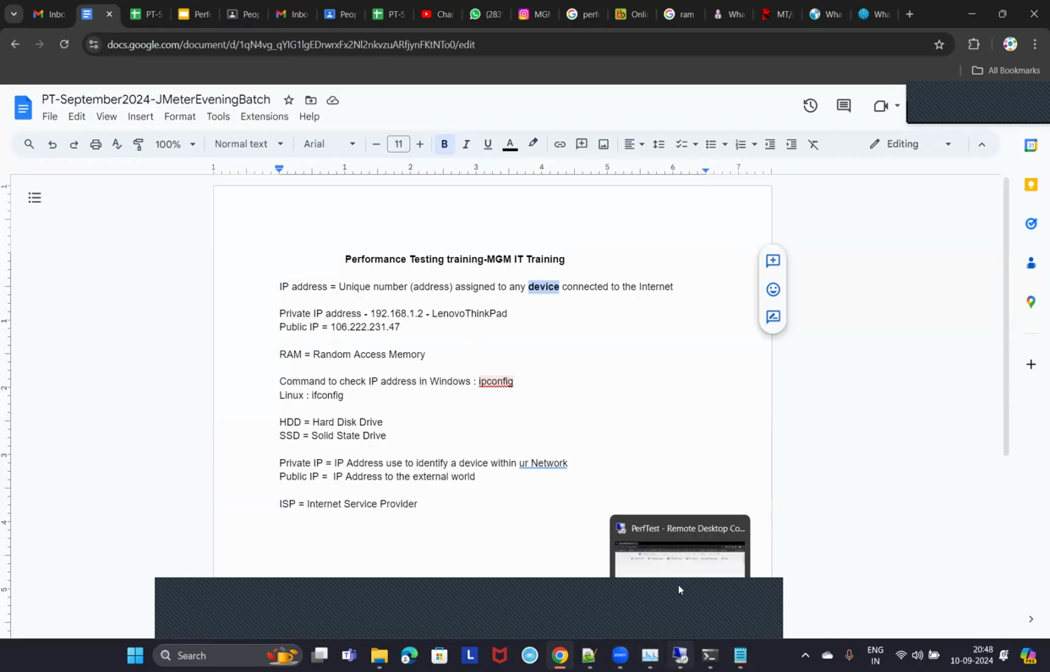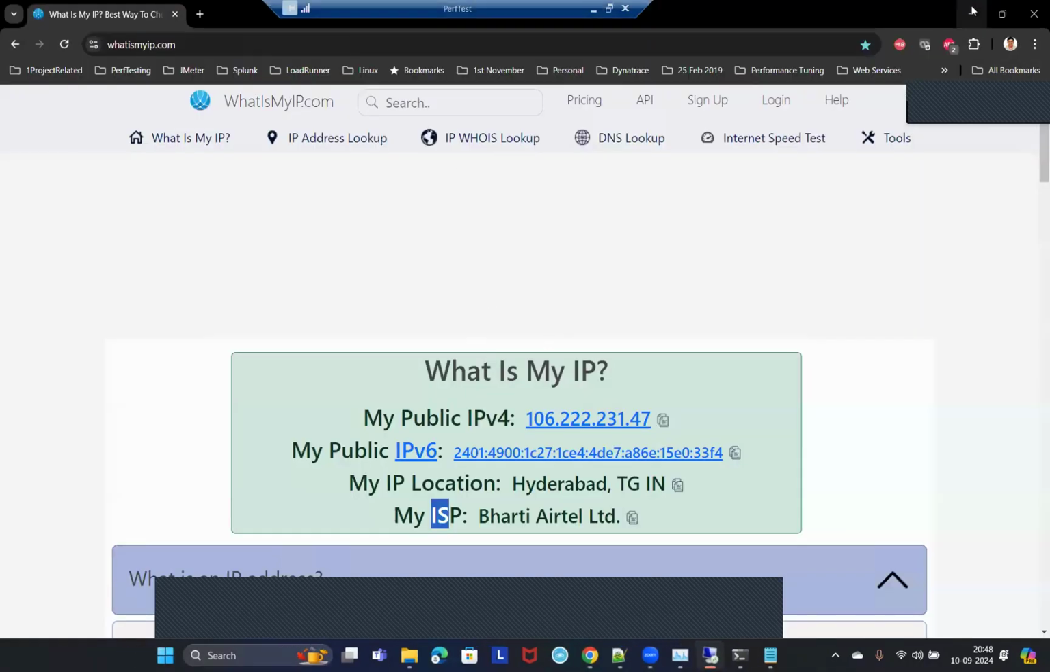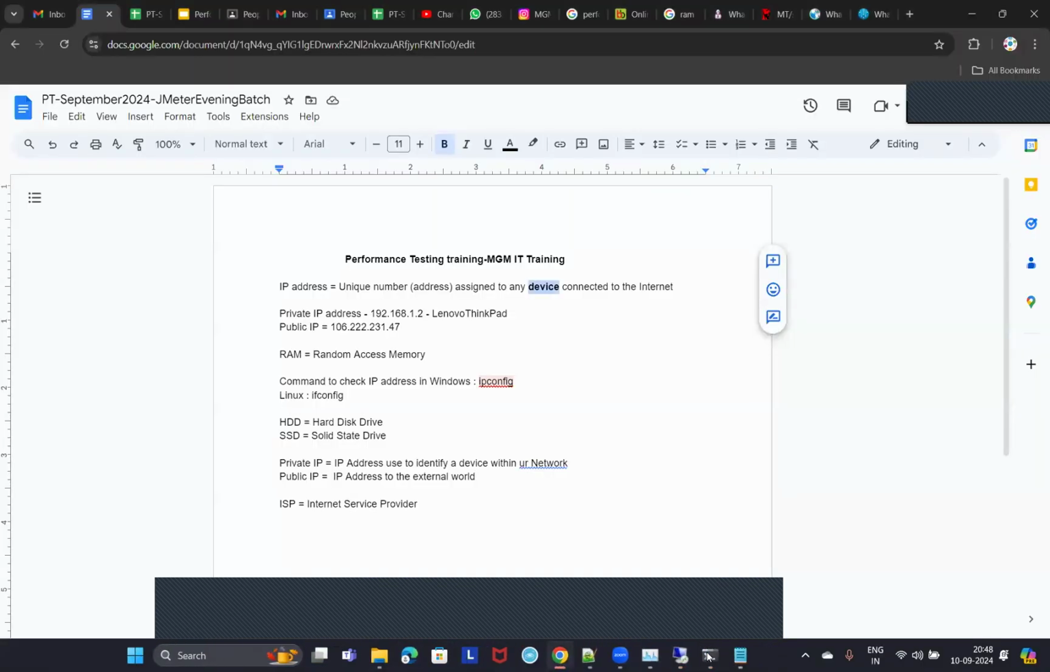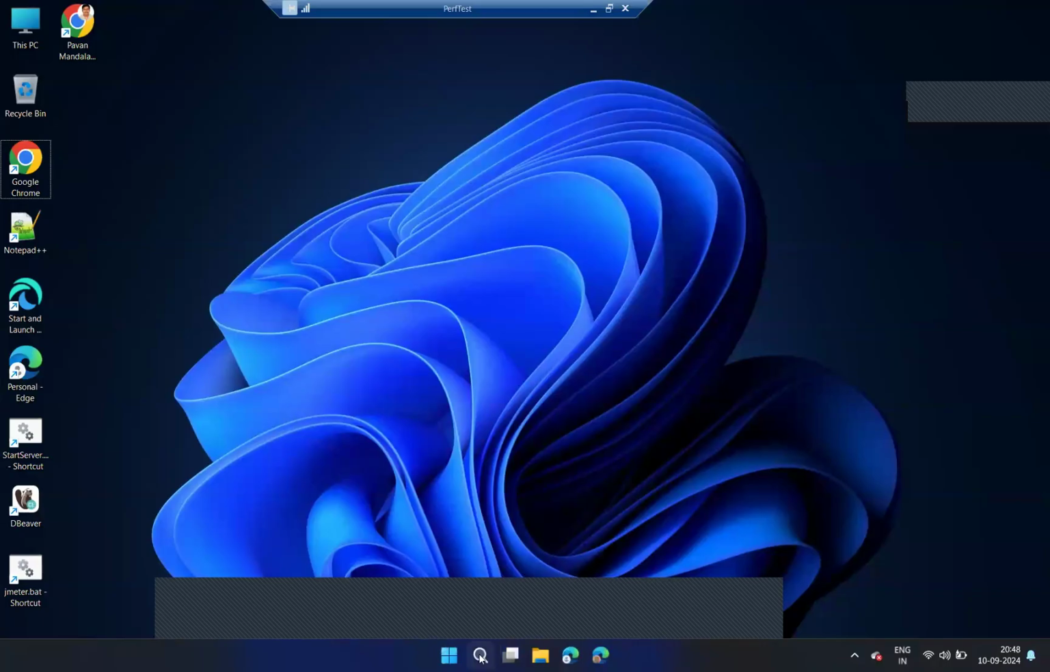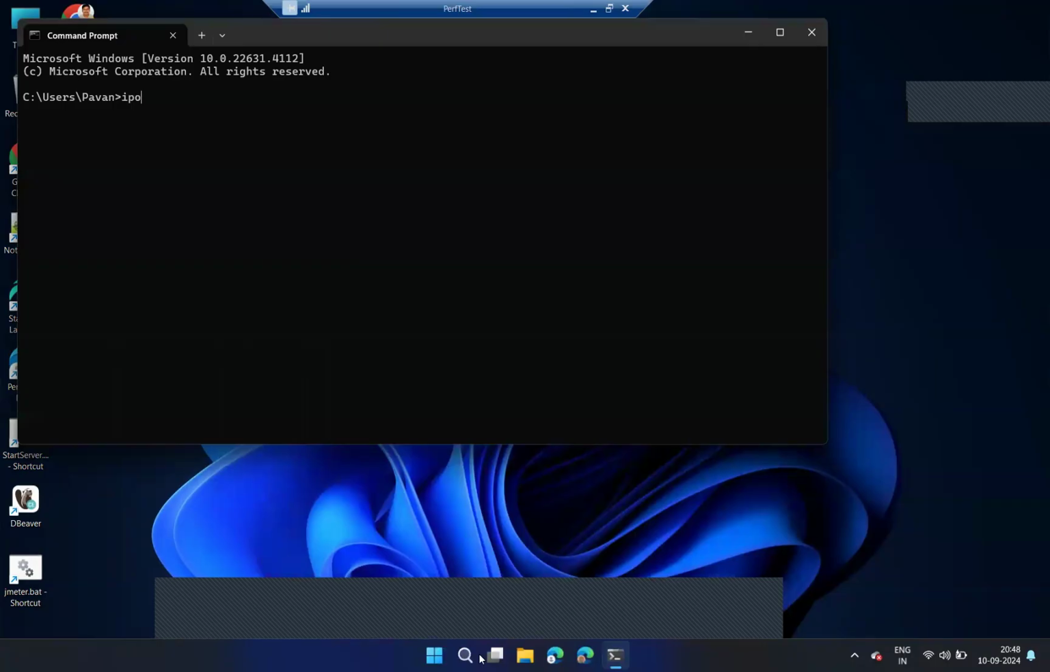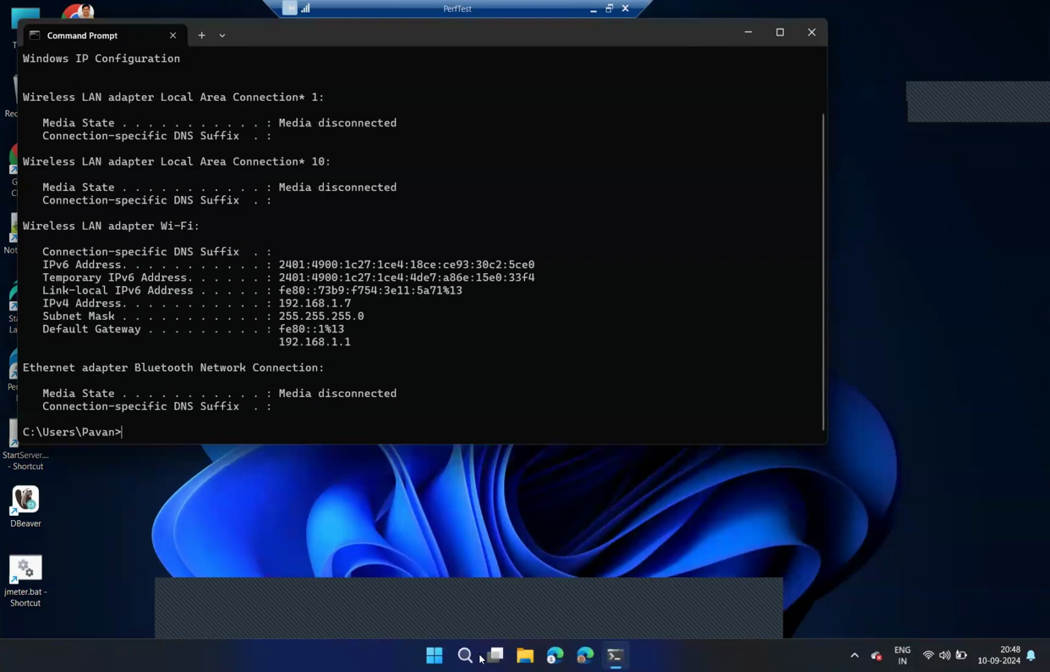Let me show you the IP address of the other laptop as well. Private IP of the other laptop. Okay, so how to check again? How to check what is the IP address of this machine, guys? Open a command prompt and type ipconfig. Right, so this is the private IP. Observe here, this is the private IP.